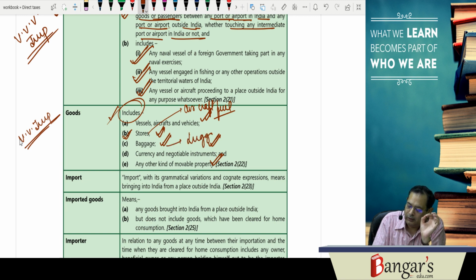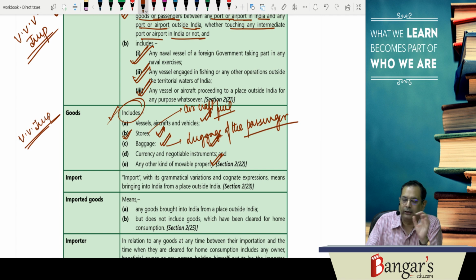It is the luggage of the passenger who is coming to India, who is going from India, he is carrying luggage with him. So goods inside that luggage is the baggage. Then currency and negotiable instruments are coming under the ambit of goods, and any other kind of movable property. Now why currency and negotiable instruments? Because we have a power to prohibit importation and exportation of the goods. Therefore currency and negotiable instruments are coming under the ambit of goods.